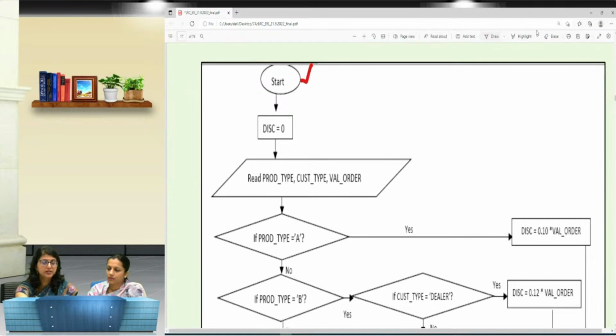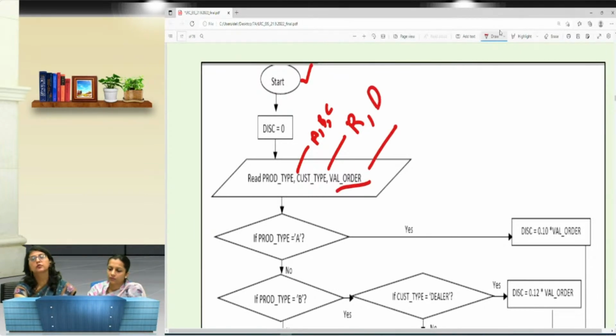Then we will read the product type. What is the type of the product, whether it's A, B or C. Then I will have to see the customer type, whether it is the retailer or the dealer. And then I will need to read the value of the order, how much is the cost of the order. Now the conditions get implemented.